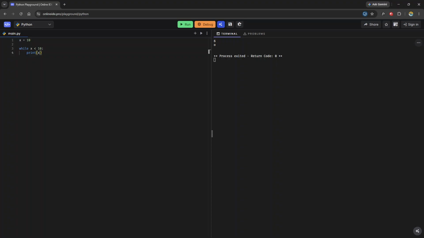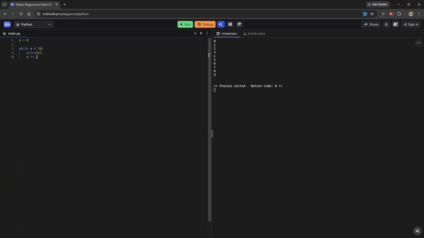So, for example, let's run this code actually. I'm sorry, this should be x is equal to 0, not 10. There we go.